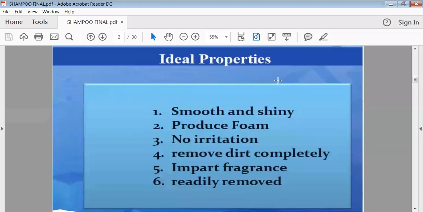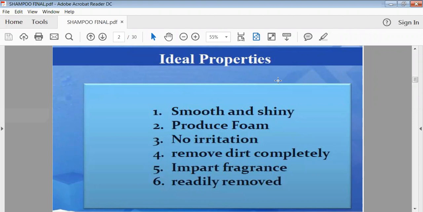Then the next ideal property is that there should not be any kind of irritation to the scalp. When we apply shampoo, most shampoos contain irritating agents, or when the concentration of surface acting agent is too much, that may cause irritation to your skin. So there should not be such irritation when you are using shampoo. So the formula should be adjusted with the optimum concentration of surface acting agent.